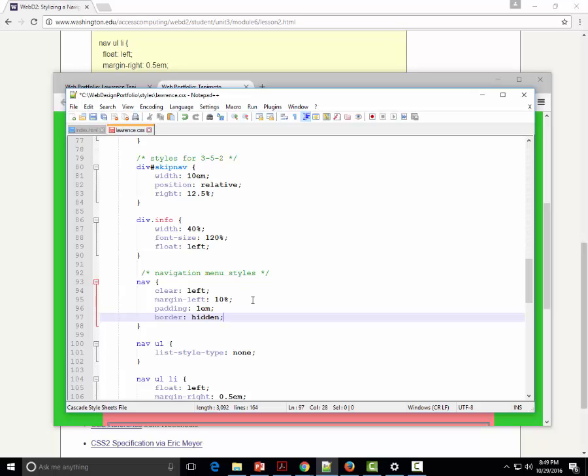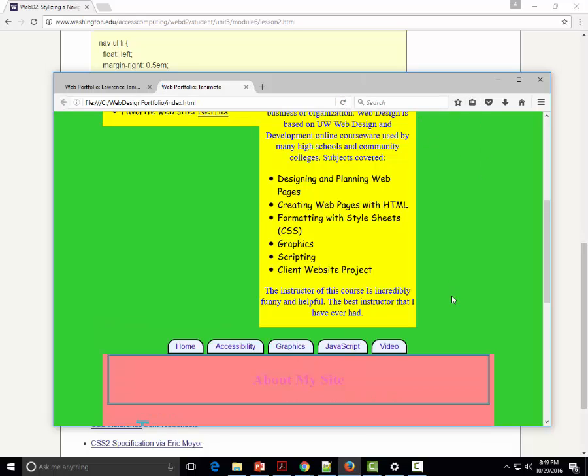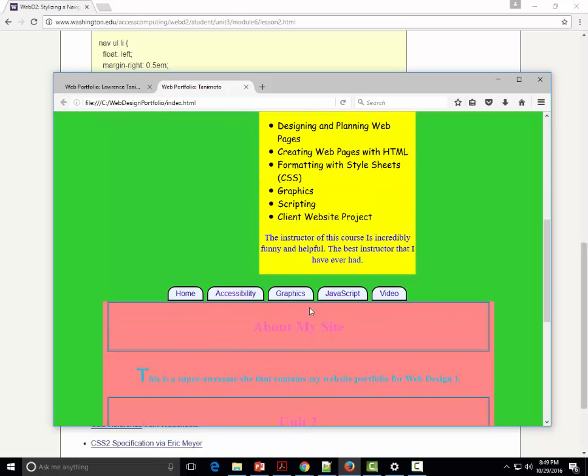Now by doing these three things, I'll save it and I'll refresh it. And now this is what it looks like. So now it's a little bit more centered than it was before. It's clearly separated from the rest of the content.